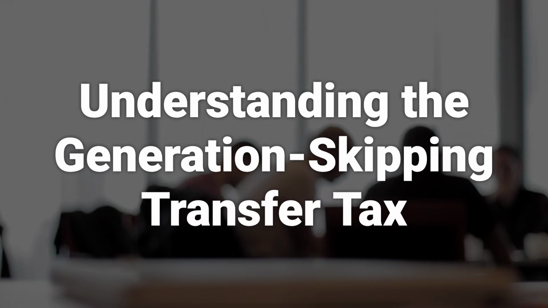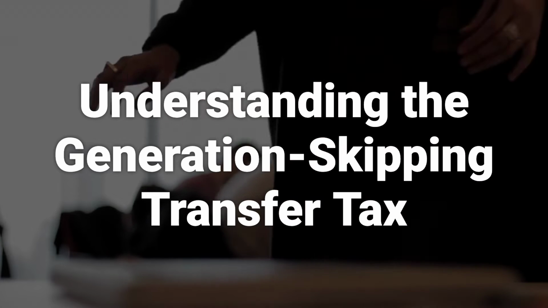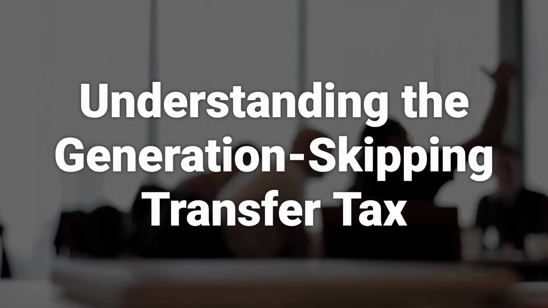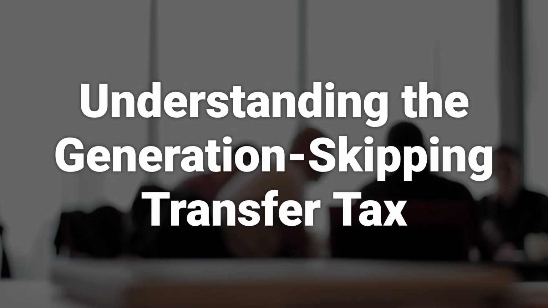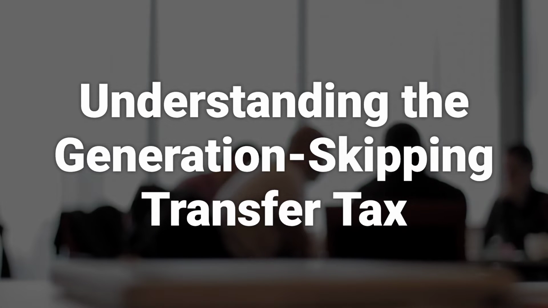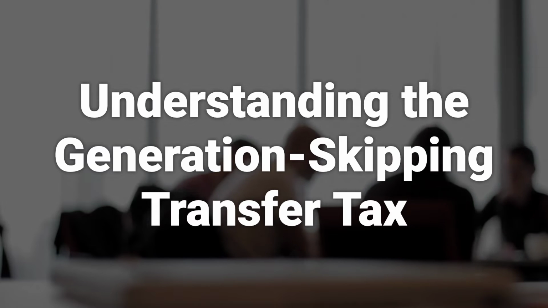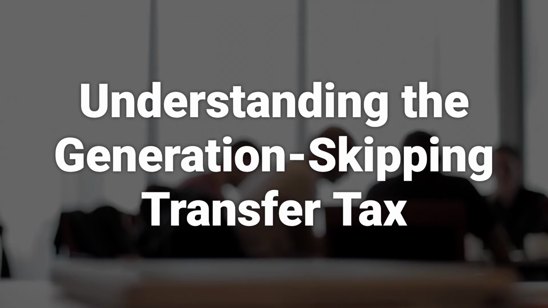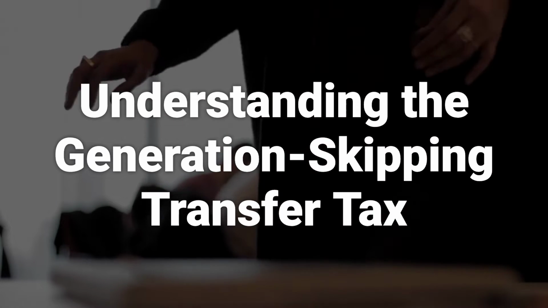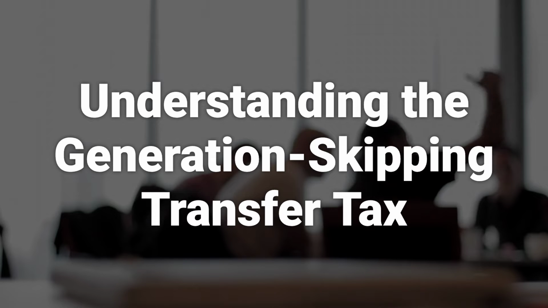The Generation Skipping Transfer Tax is an additional tax on a transfer of property that skips a generation, known as a Generation Skipping Transfer, GST, for short. The GSTT was implemented to prevent families from avoiding the estate tax for one or more generations by making gifts or bequests directly to grandchildren or great-grandchildren. The person giving the gift is referred to as the transferor and the recipient is known as the skip person.